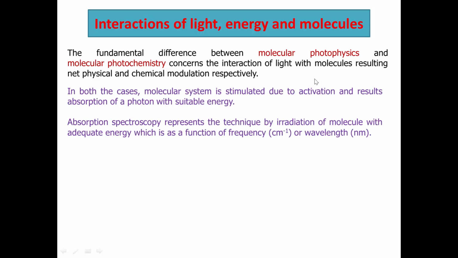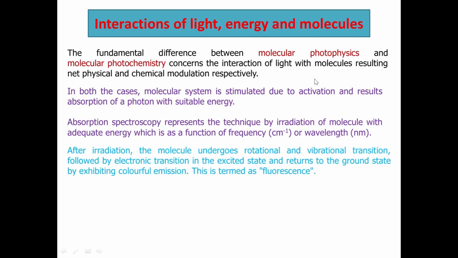We can see that in both cases, the molecular system is stimulated by activation, resulting in the absorption of a photon with suitable energy. That is why absorption spectroscopy represents the technique of irradiating a molecule with adequate energy, as a function of frequency or wavelength. But what happens after irradiation? The molecule undergoes rotational and vibrational transitions followed by an electronic transition to the excited state.